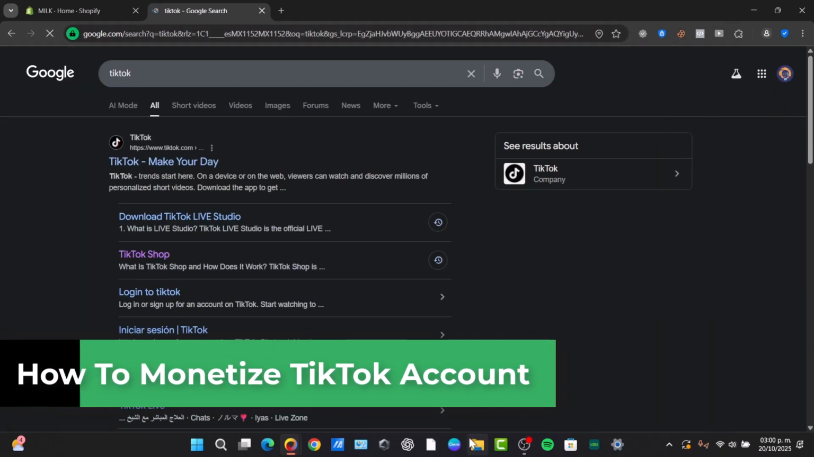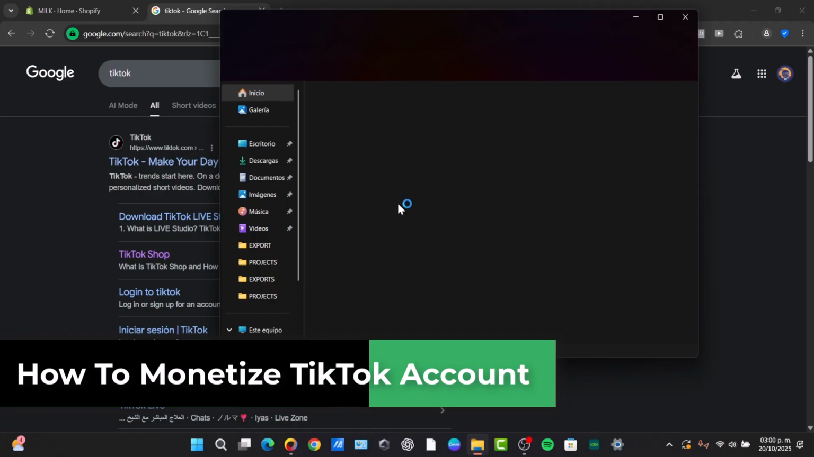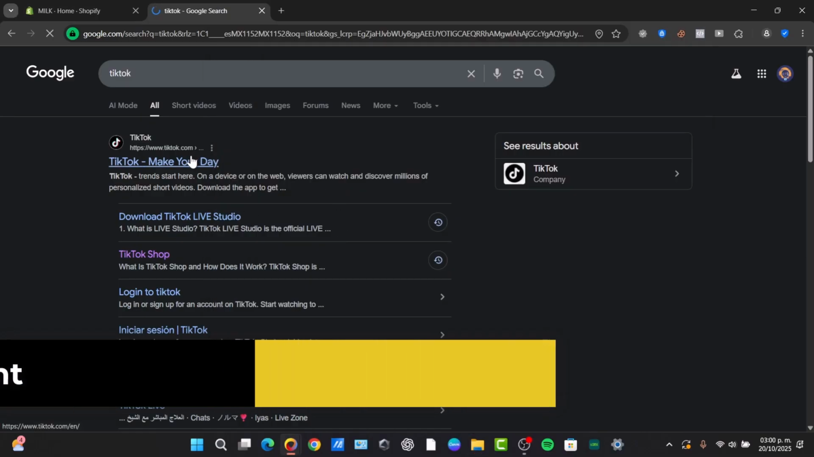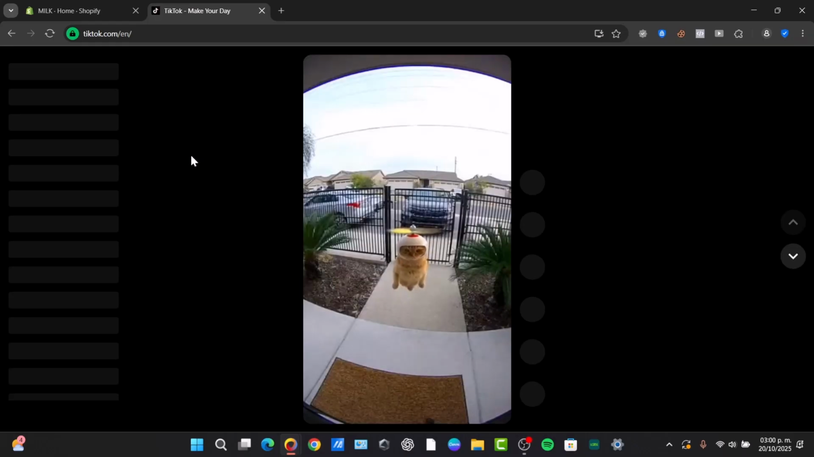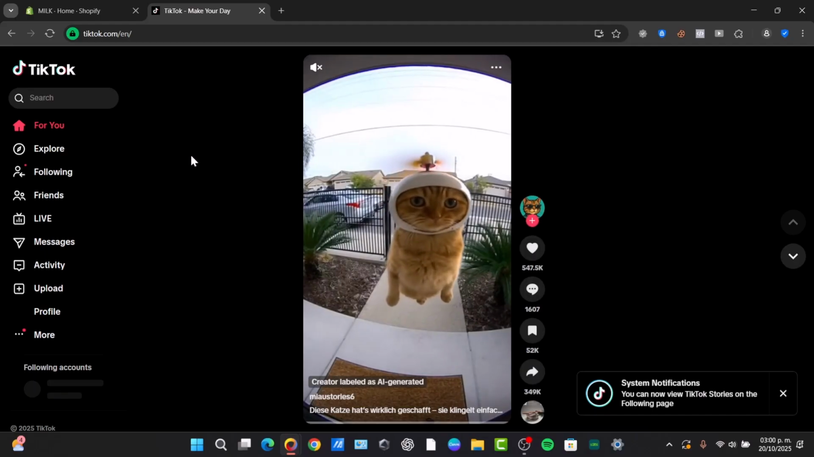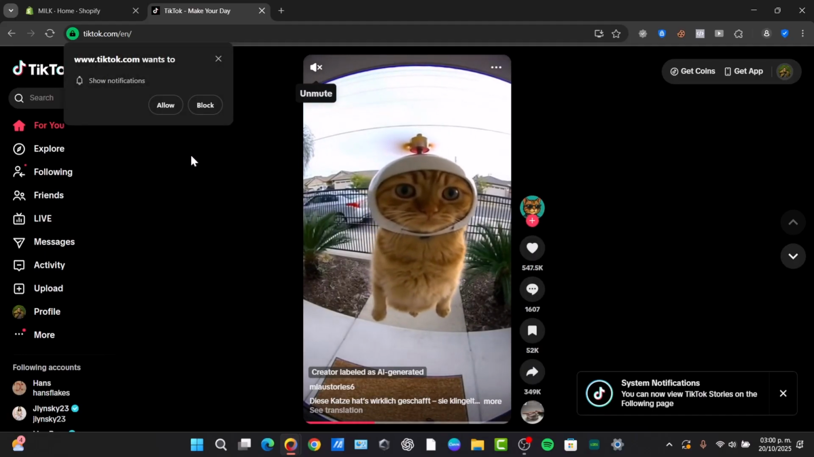Today I'm going to be showing you in a very easy way how to get started with the monetization of TikTok. So the first thing to do, of course, is to get started with the TikTok Creator Reward Program. The Creator Reward Program is the platform's primary way to pay creators directly based on video performance.